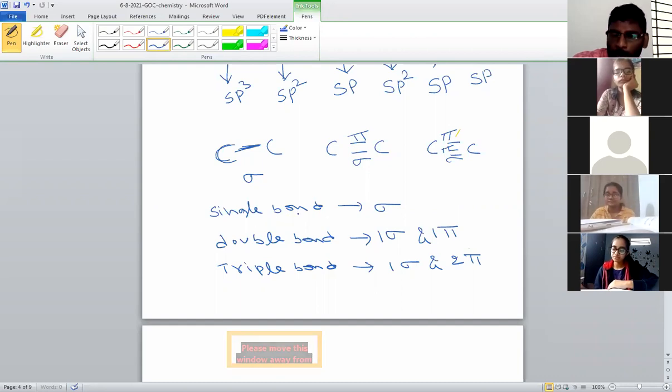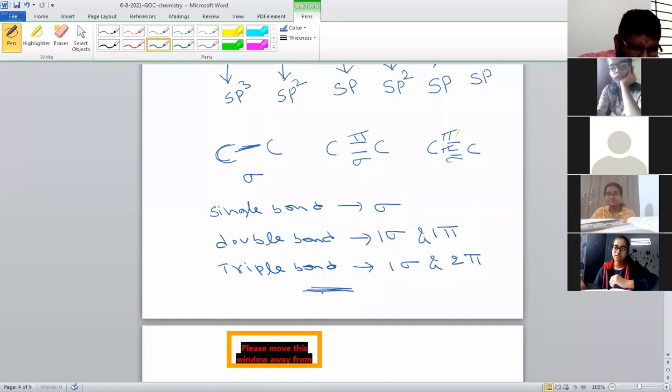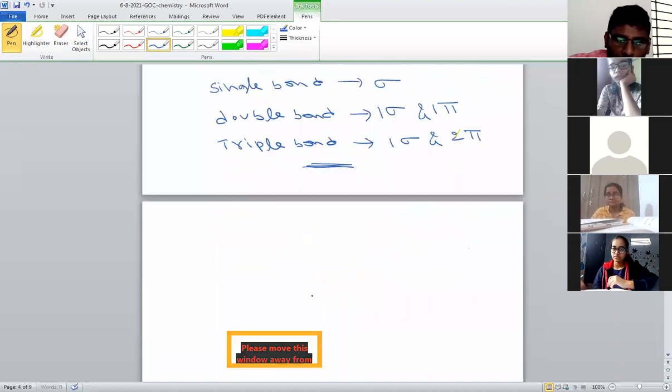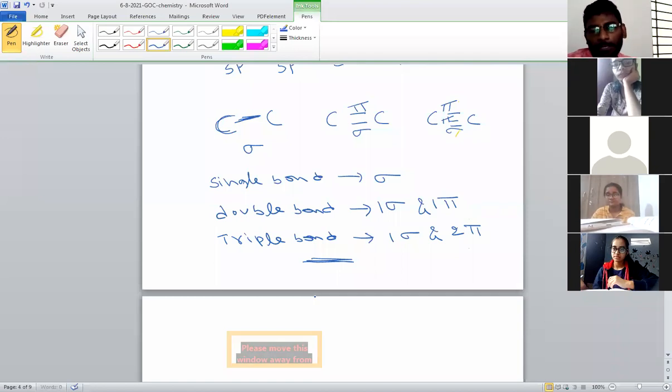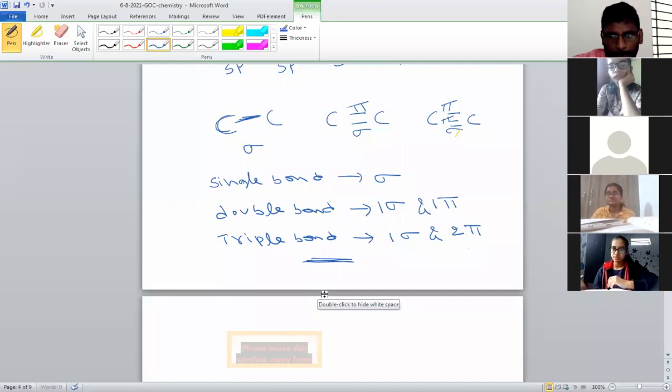Which is called sigma? If any molecule has a single bond, that is always called a sigma bond. If it has a double bond, definitely 1 sigma bond and the other one will be a pi bond. In a triple bond, 1 sigma and 2 pi bonds are there. How sigma bonds form and how pi bonds form, we will learn in the chemical bonding topic. I will also explain. Just for remembrance, you have to understand the types of bonds: sigma and pi.